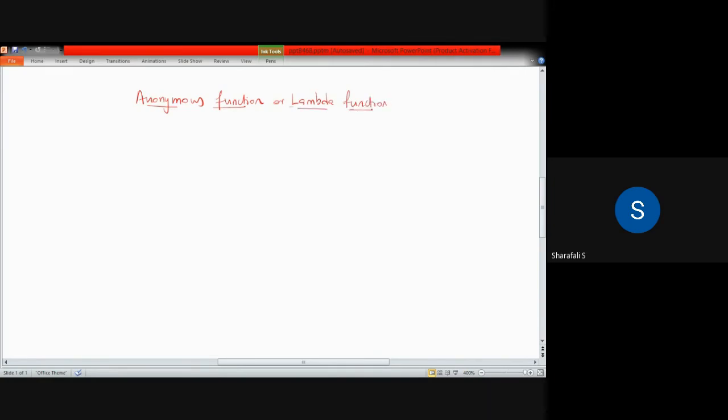This is also a function that we use in Python. There are some important differences compared to the other functions, so we will list them here. What are the differences of this lambda function compared to the other functions?